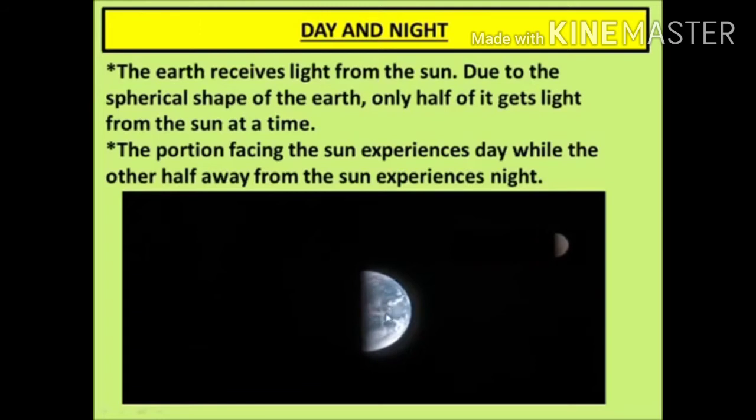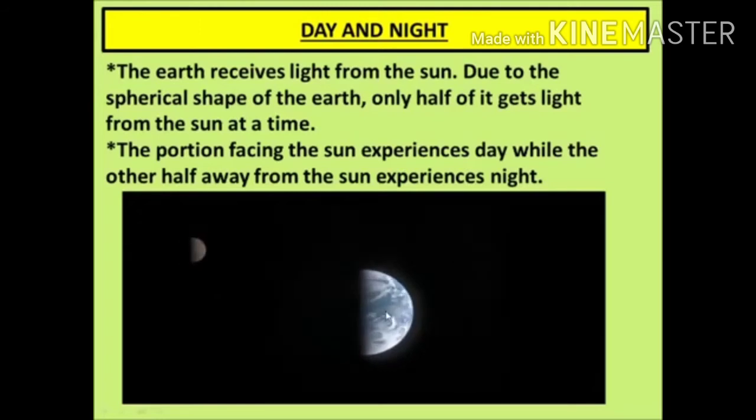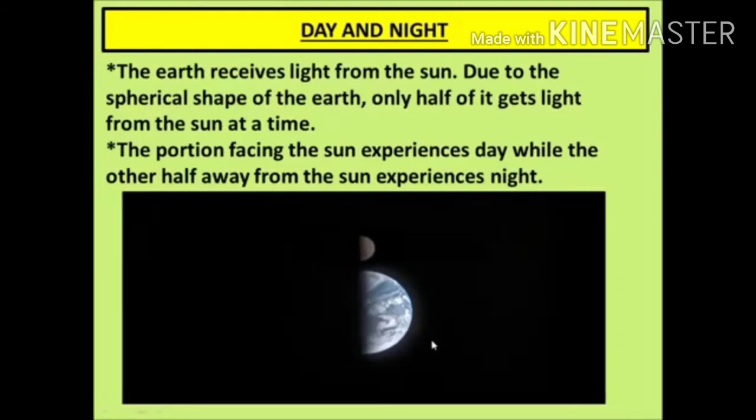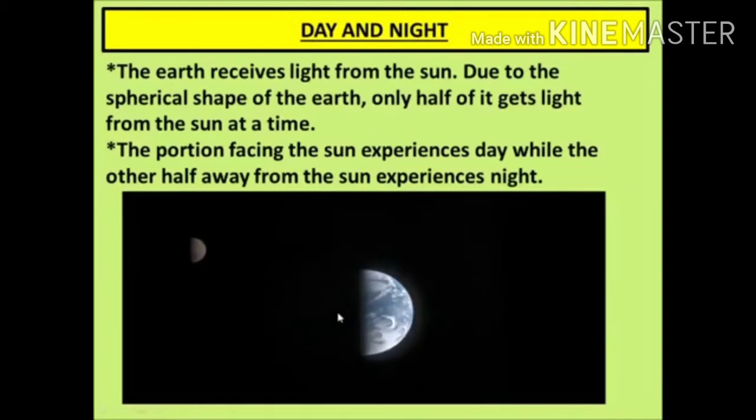Due to the spherical shape of the earth, only half of it gets light from the sun at a time. The portion facing the sun experiences day, while the other half away from the sun experiences night. Generally we experience this every day, but we don't notice why it happens. It happens because of the rotation of the earth, and it is revolving around the sun also. So the part that comes in front of the sun experiences daytime, and the opposite portion of the earth experiences night time.